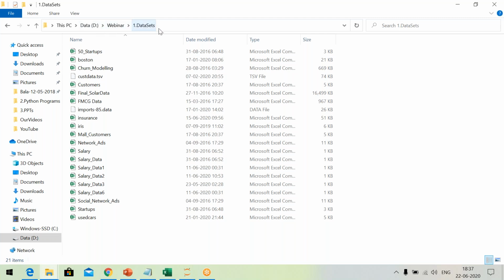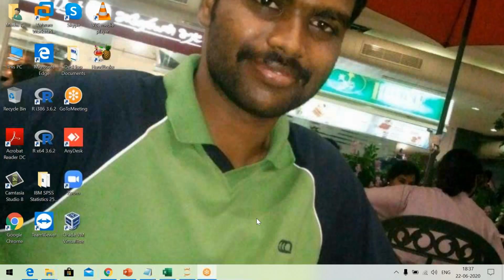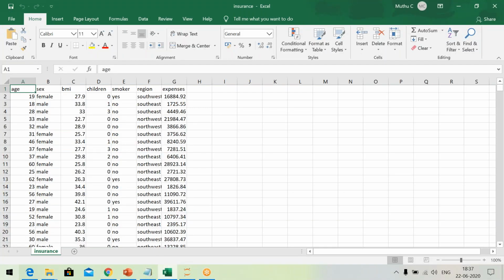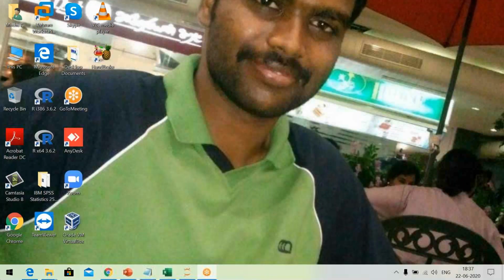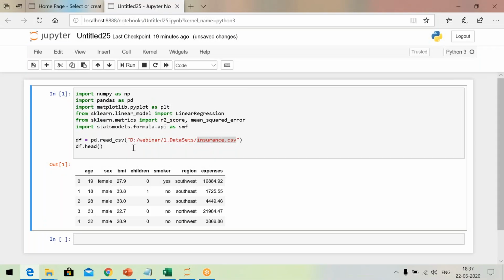See, what do we mean by the file path? D colon slash webinar slash 1.datasets. This data set is over there. Now you are able to understand the code. D:/webinar/1.datasets. So this path may be different in the case of your computer.